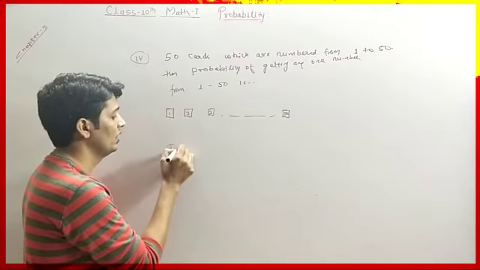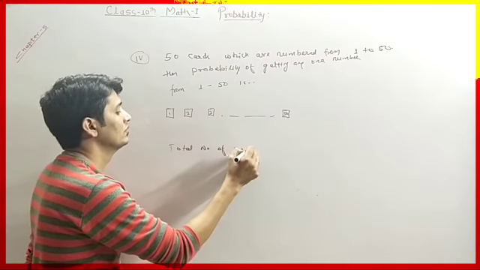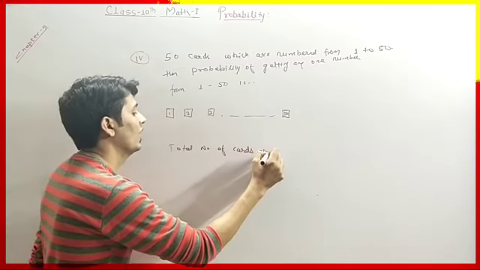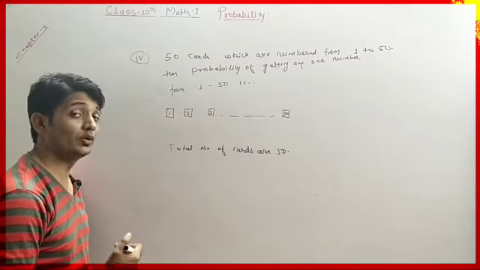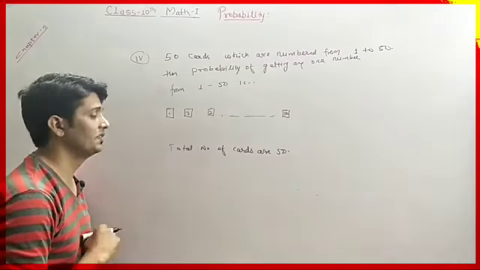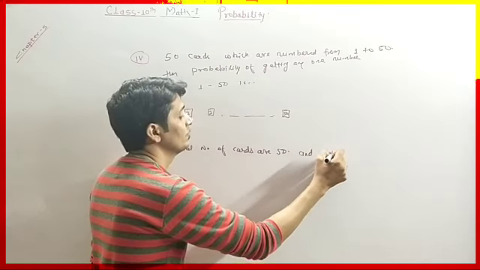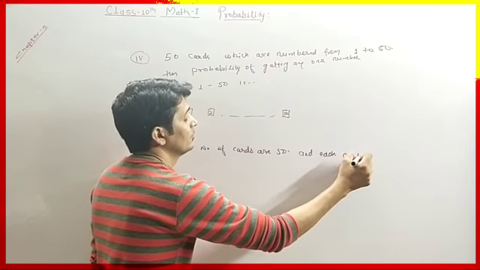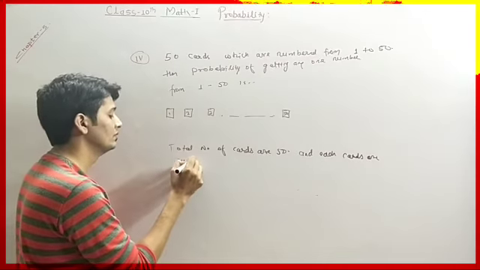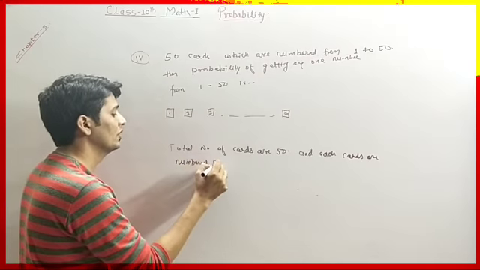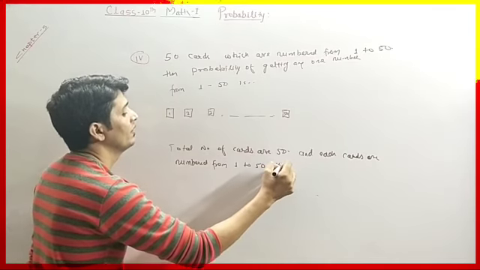So the total number of cards is 50, and their numbers are from 1 to 50, which means each card is different, and each card is numbered from 1 to 50.